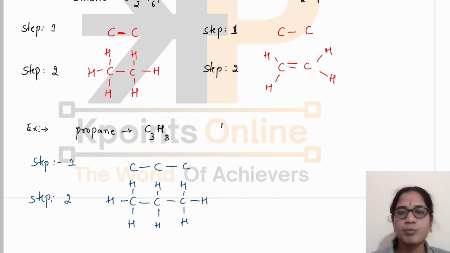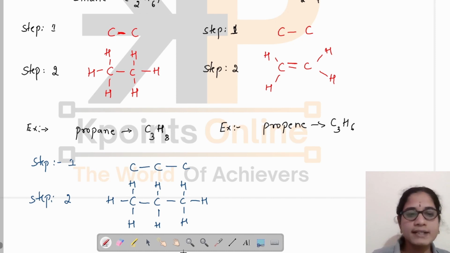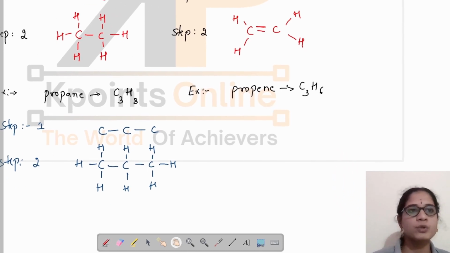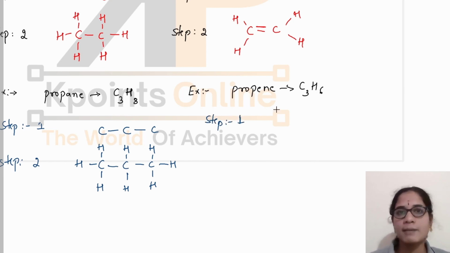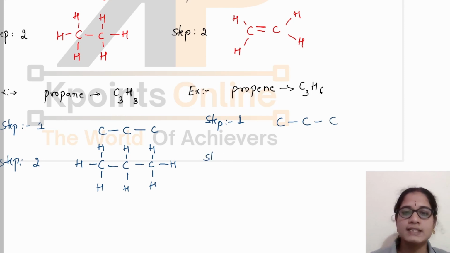Then what about propene? How to write its molecular formula? How to write its structural formula? Again, as usual, in step 1, we are going to write the carbon atoms linked together by single bonds. There are 3 carbon atoms, so we will write 1, 2, 3. In step 2, now we are going to satisfy the valency of carbon with hydrogen atoms.